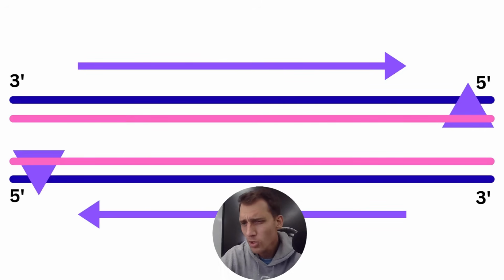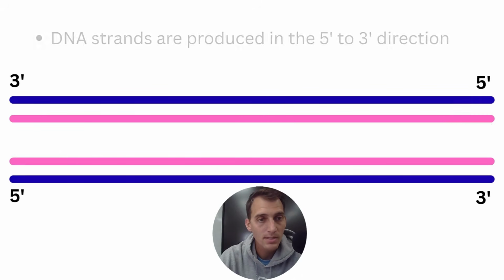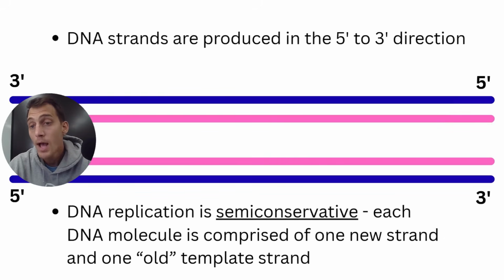And if you do it correctly, that means that this newly synthesized strand, since the base pairs always match up and it's always going to be the same pattern, is going to be exactly the same as this old strand over here, all right? It doesn't matter whether they're split apart, they're going to be the same either way because of the base pairing rules, all right? So here are my 2 new strands of DNA. Now, how this process is described, as I said before, is in the 5' to 3' direction, right? So they're going opposite ways.